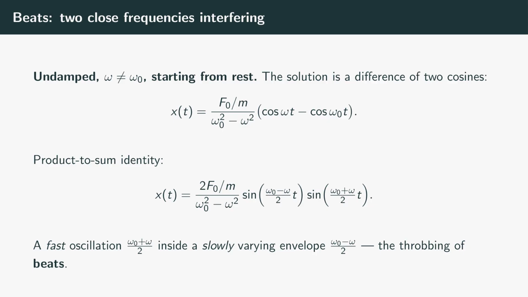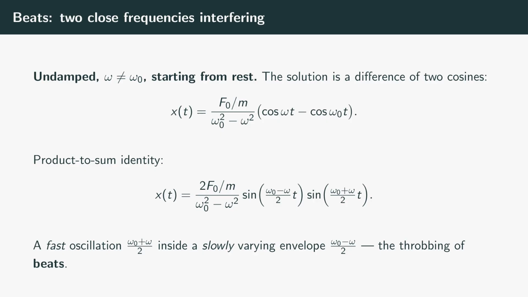Now the first dramatic case, an undamped spring driven near, but not exactly at, its natural frequency, starting from rest. The solution turns out to be a difference of two cosines, one at the driving frequency ω, one at the natural frequency ω₀, scaled by a factor that grows as the two frequencies get close. Two cosines of nearly equal frequency interfere, and there is a trigonometric identity that reveals what that interference looks like.